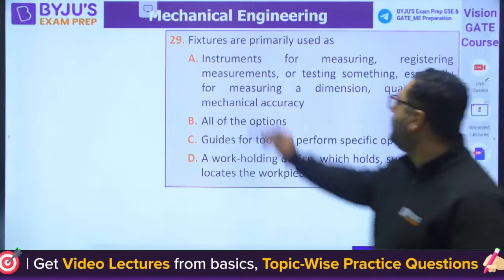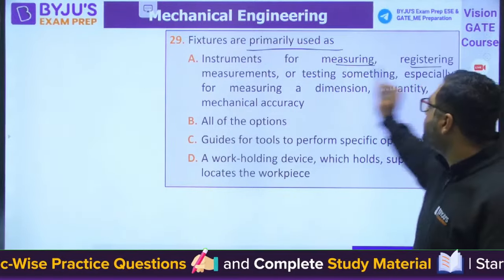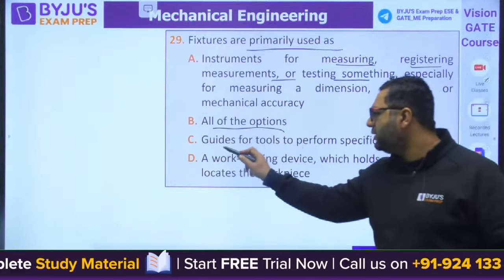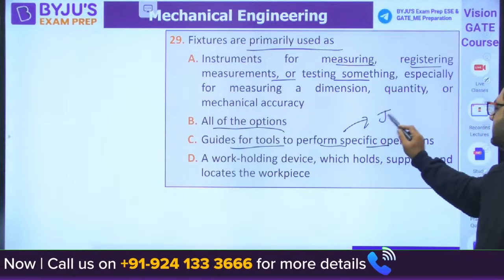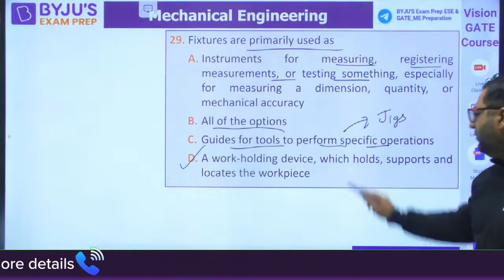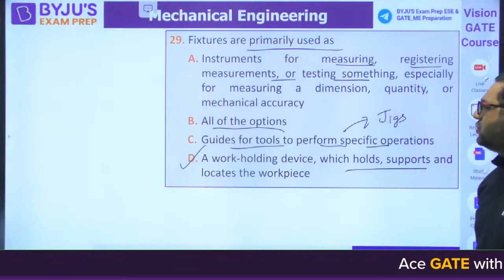The question is, fixtures are primarily used as instrument for measuring, registering, measurement or testing. No, it is not correct. All the options cannot be correct. Guides for tool to perform, this is the work of jigs. So the answer for this is D, a work holding device which holds, supports and locates the workpiece. Very good, guys. Answer is D.